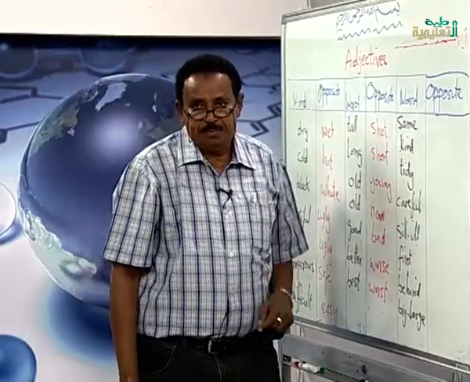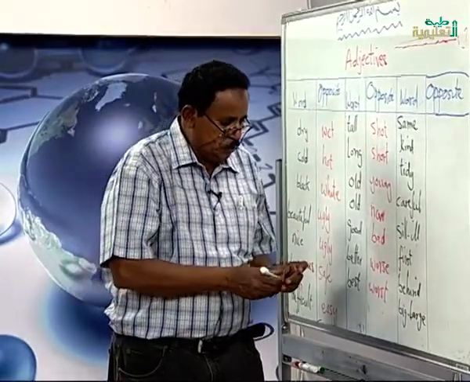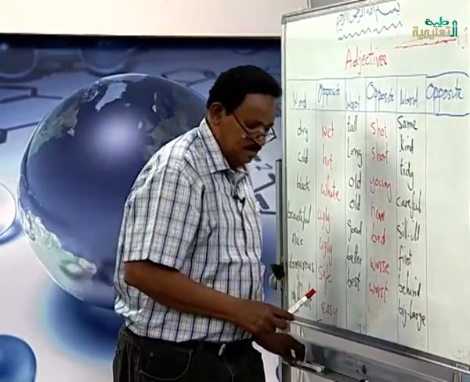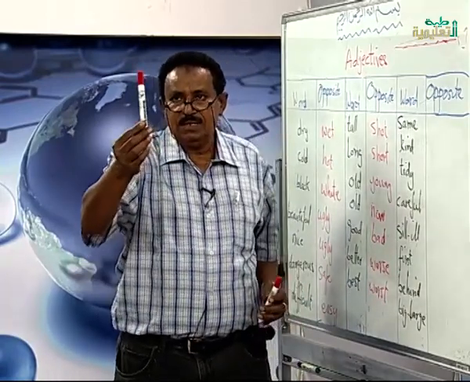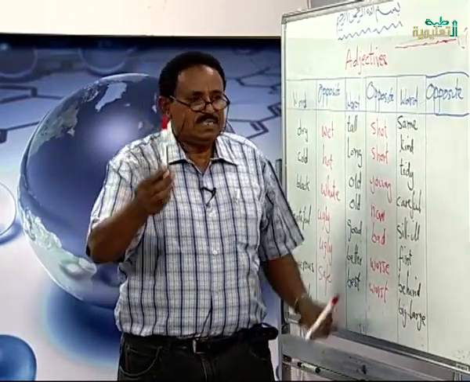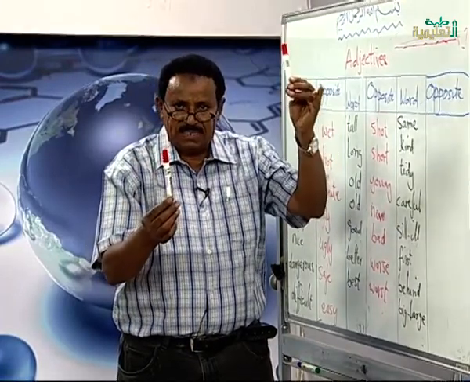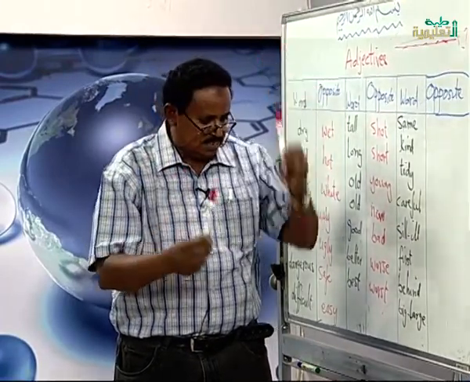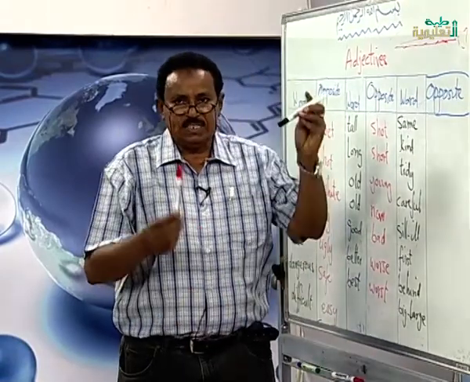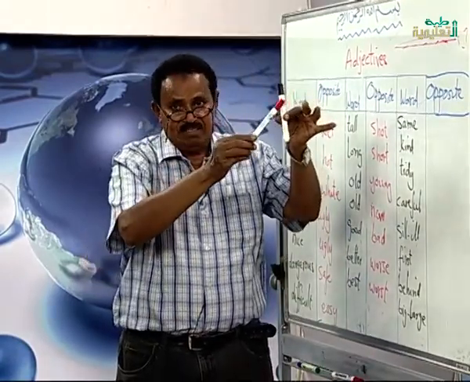We have same. If there are two things alike, we say this pen is the same like this. This is the same like this. This is the same like this. But this is not the same like this. This is different.